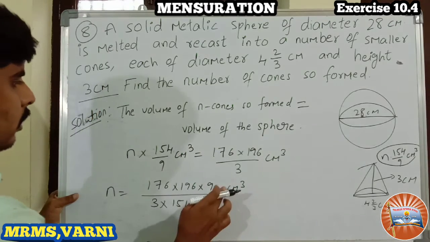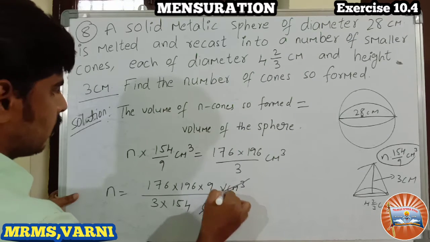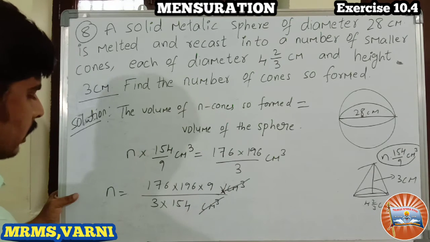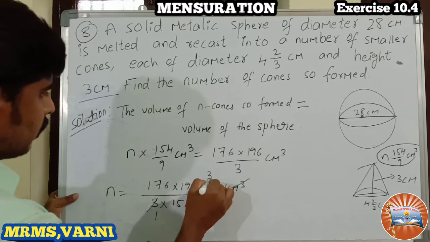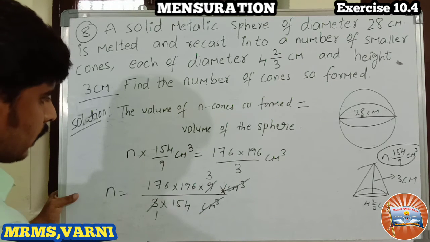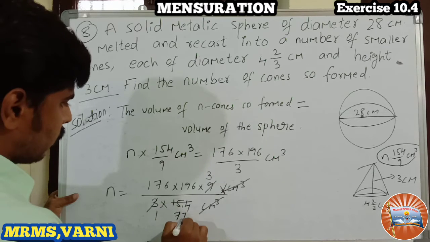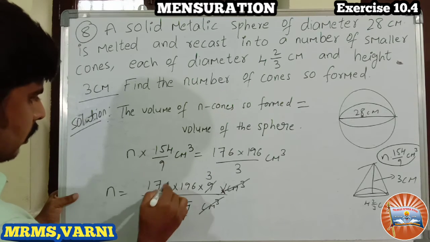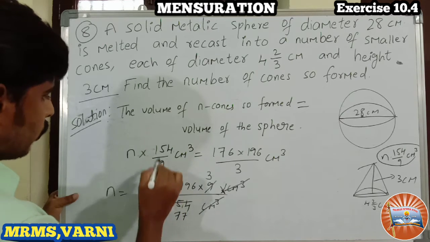Okay, right. So this centimeter cube gets cancelled. It is multiplication. Right, next. 3 1s are 3, 3 3s are 9. Okay, next 2 7s, 2 7s, 2 8s, and here it is 2 8s.